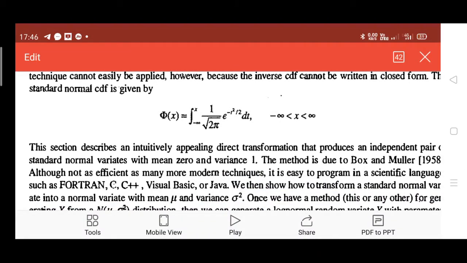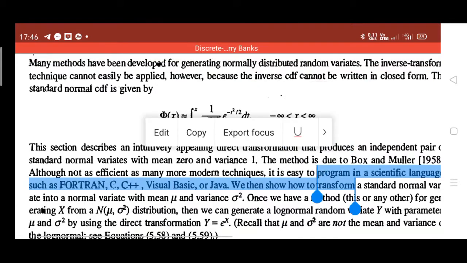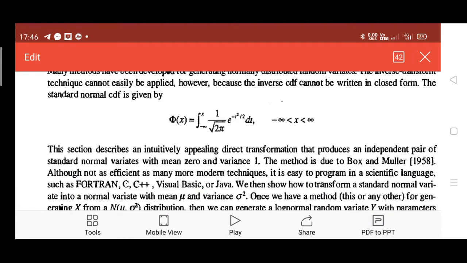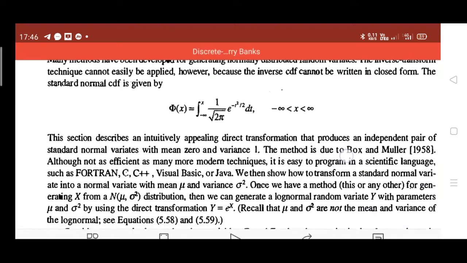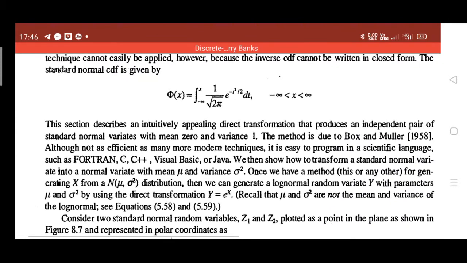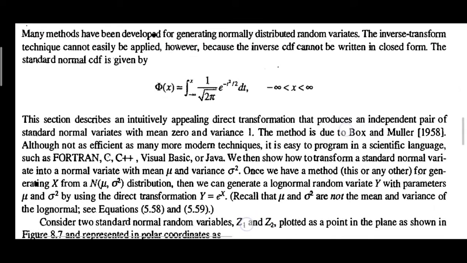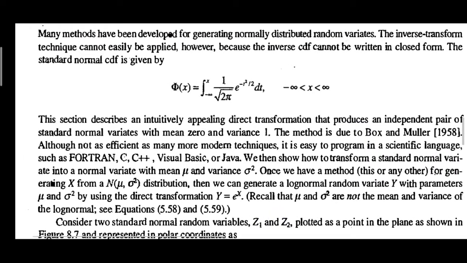It was introduced by Box and Muller in the year 1958. It is easy to program in a scientific language, although it is not as efficient as many more modern techniques, but it is easy to program in languages like Fortran, C, C++, or Java. We then show how to transform a standard normal variate into a normal variate with mean mu and variance sigma square.